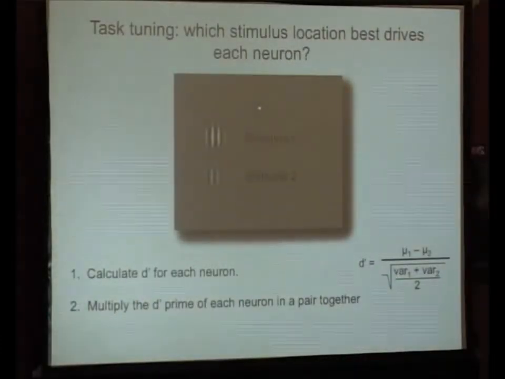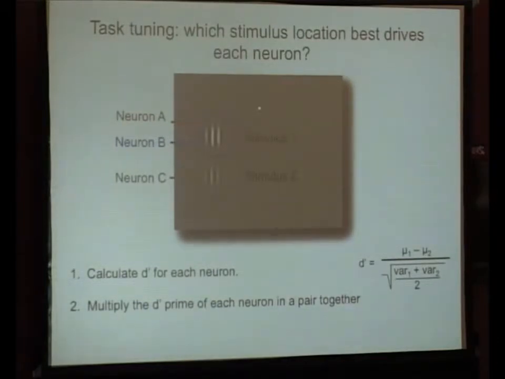And so to calculate this, we take a two-step approach. The first thing that we do is we use the responses from these instruction trials to full contrast stimuli. And then we calculate a d prime value for each neuron, for its responses to stimulus 1 and stimulus 2. And when we do this calculation, we subtract the responses to stimulus 2 from the responses to stimulus 1, so that when a neuron has a positive value, it means it responds more to stimulus 1. When a neuron has a negative value, it responds more to stimulus 2.